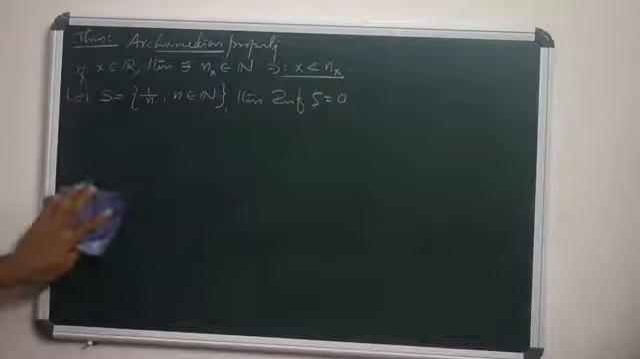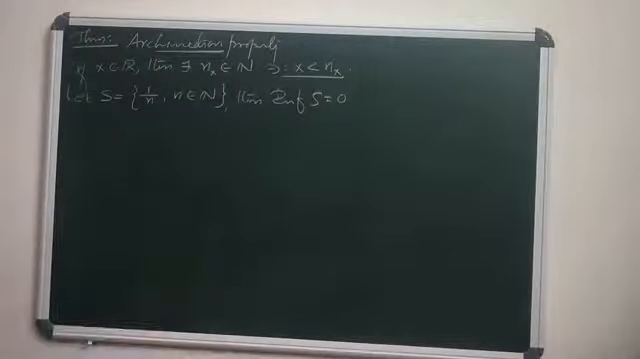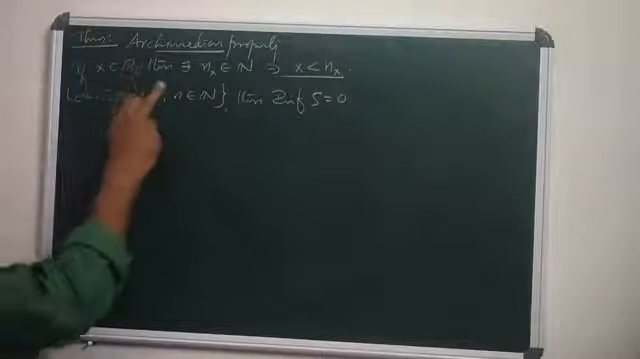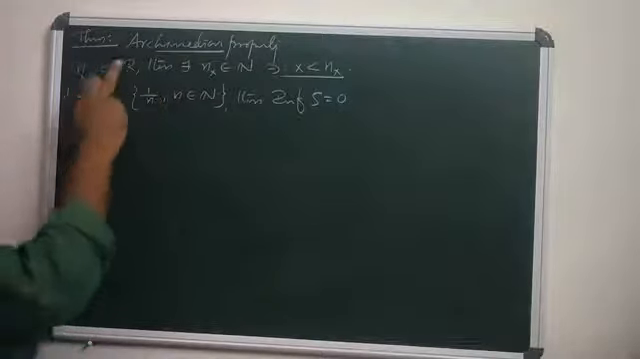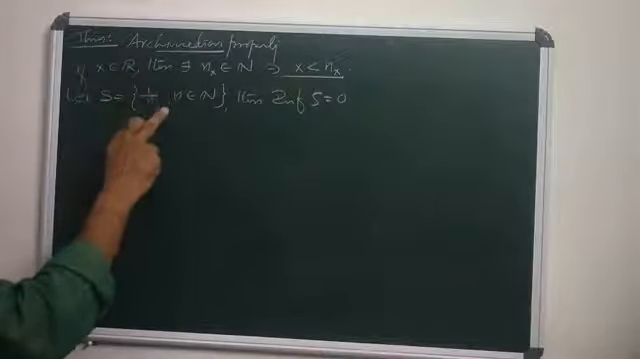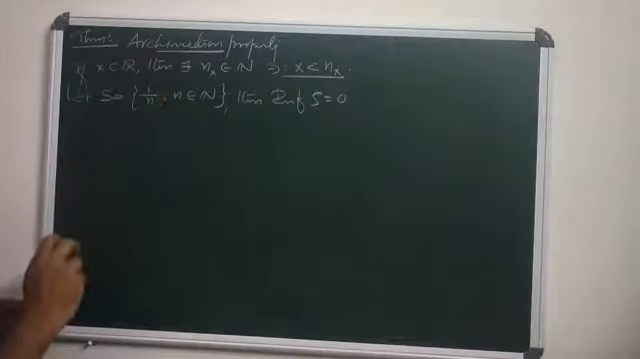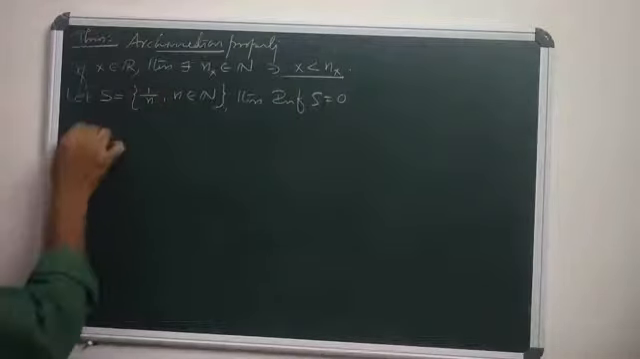By using the Archimedean property, how to prove this one? The infimum of S, the set of all 1 by n where n is a natural number, equals 0. How? Listen, what is S? It is the collection of all elements of the form 1 by n, where n is a natural number. Surely this S is bounded below.